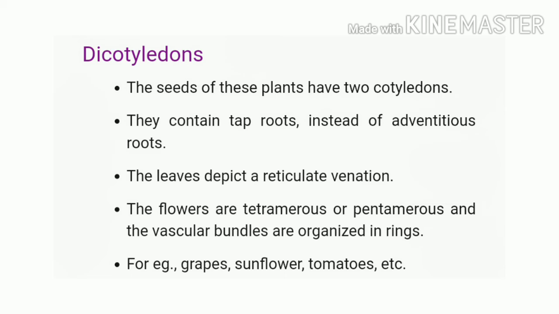Leaf: in this leaf, reticulate venation. Flower: flowers with 4 or 5 parts or in their multiples, that is tetramerous or pentamerous.